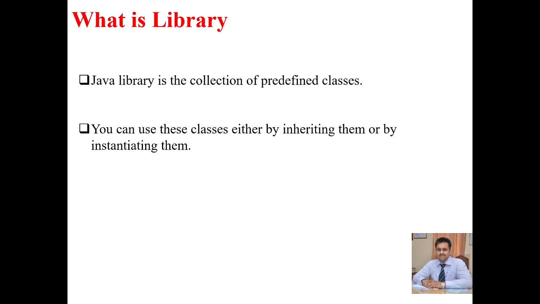What is a library? A Java library is a collection of predefined classes, as in C and C++, where we have used many predefined functions and keywords in the language, so there is no need to define or declare those predefined functions and keywords in the program. We can directly use those functions or classes in the program. We can use these classes either by inheriting them or by instantiating them.